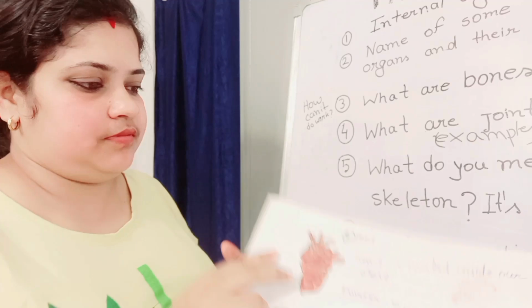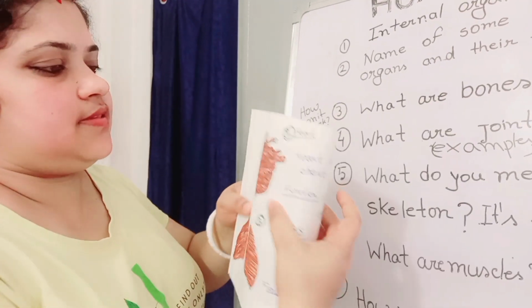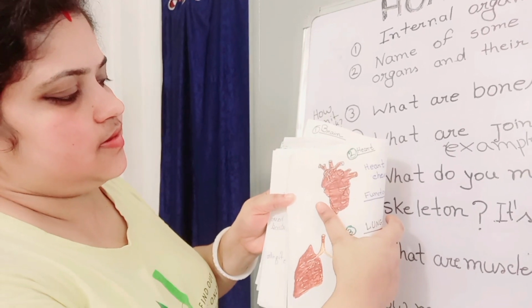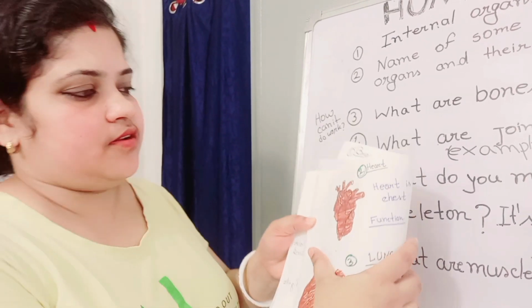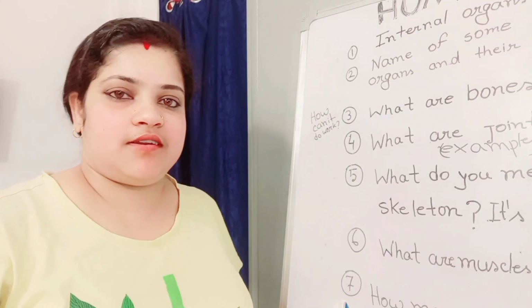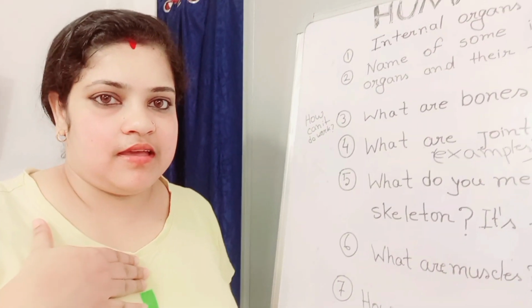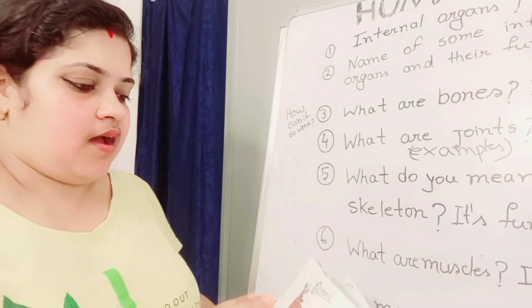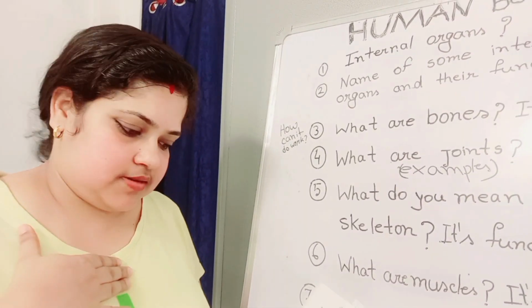Number 2, it is heart. Look at this. So, what is the location of heart? Heart lives in the middle of our chest.